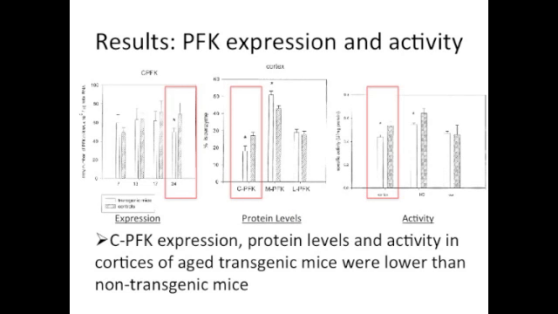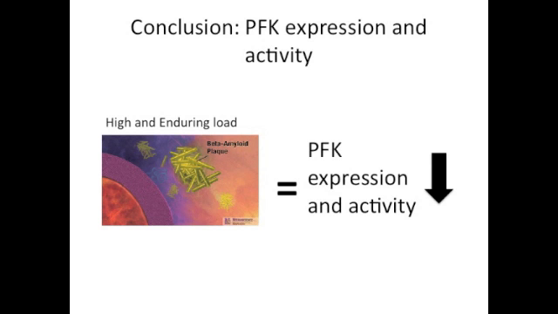cPFK mRNA levels and activity were found to be significantly lower in the brains of age-transgenic mice compared to non-transgenic mice that had a high accumulation of beta-amyloid plaques. Correspondingly, the activity of PFK in the cortex of age-transgenic mice was lower than in non-transgenic mice. From the results, it was concluded that a reduction in the expression and activity of PFK and the corresponding reduction in glucose metabolism in age-transgenic mice required the presence of a prolonged and high load of beta-amyloid plaques.